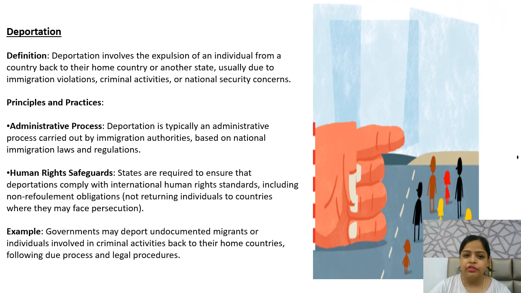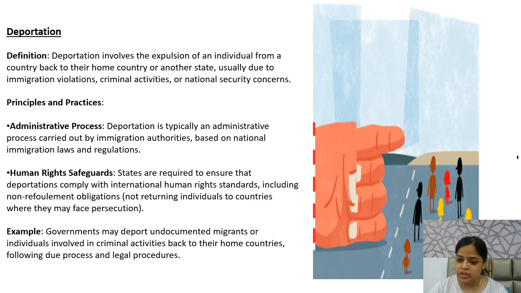Deportation. So deportation involves the expulsion of an individual from a country back to their home country or another country, usually due to immigration violations, criminal activities, or national security concerns. So these are some of the reasons why a country may deport an individual to their home country or any other country. So principles and practices.